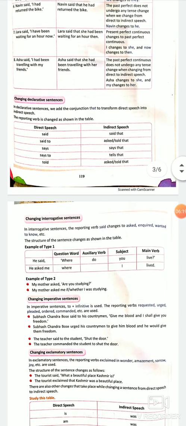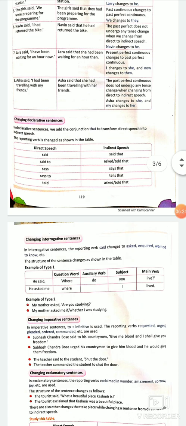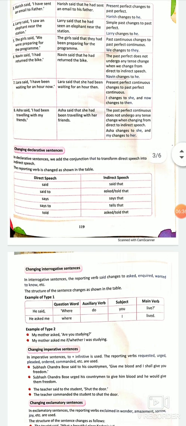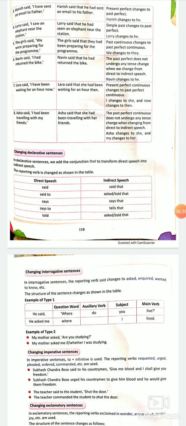Coming to number 7, Lara said, "I have been waiting for an hour now." Have been means present perfect. Waiting, ing means continuous. So this is present perfect continuous, which will change into past perfect continuous. See, past continuous also changes to past perfect continuous. And present perfect continuous also changes to past perfect continuous.